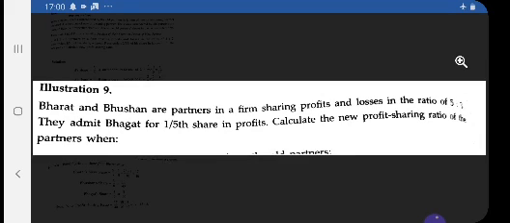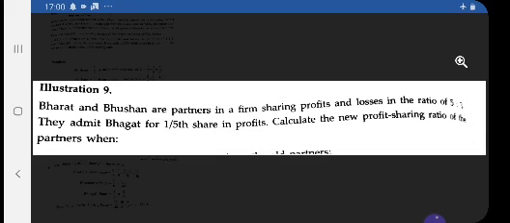So see one illustration. Bharat and Bhushan were partners in a firm, sharing profit and losses in the ratio of 3:2. They admitted Bhagat for 1/5 share in profit. Calculate the new profit sharing ratio of the partners.